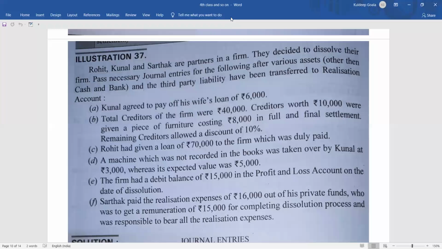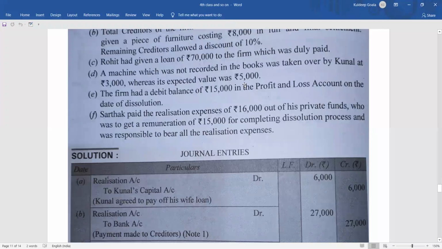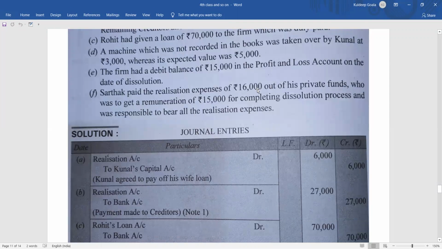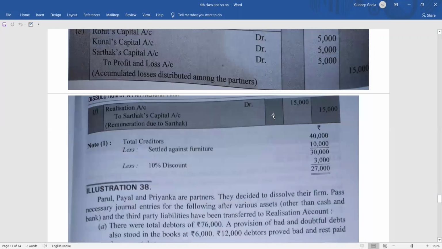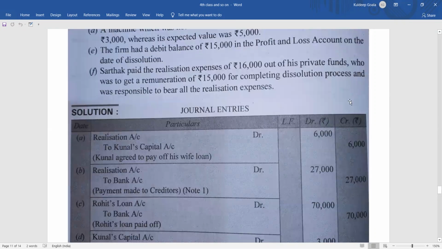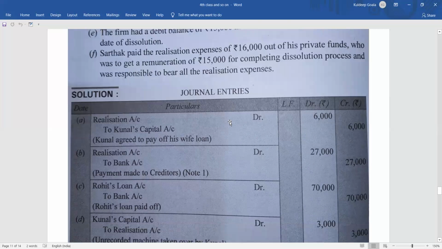Okay. So what will happen here? This amount of 16,000, although Sarthak has paid, but he will get only what he was supposed to get, that is 15,000 from the firm. So the journal entry will be like this: realization account debit to Sarthak's capital account 15,000. You can see here, only the amount of remuneration that he is supposed to get. Since he has taken the promise that he will bear all the expenses, he will get only 15,000. Realization account debit, the loss for the firm, 15,000 to Sarthak's capital account 15,000.